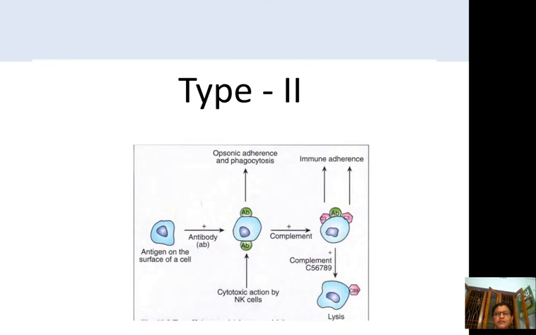So the normal cell will be protected, and the cell which is destroyed by the effect of the allergen is engulfed by the phagocytic cell, otherwise it may be killed by the natural killer cells also. Afterwards, the complement, a protein substance present in the serum, causes the immune adherence of the cell and also lysis of the cell.